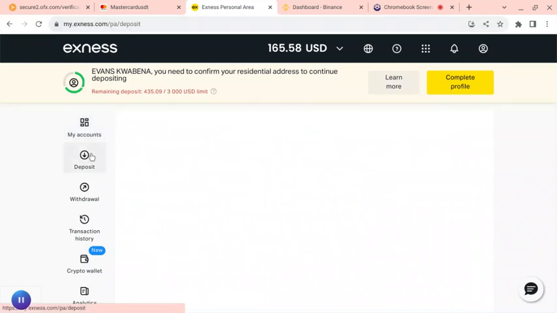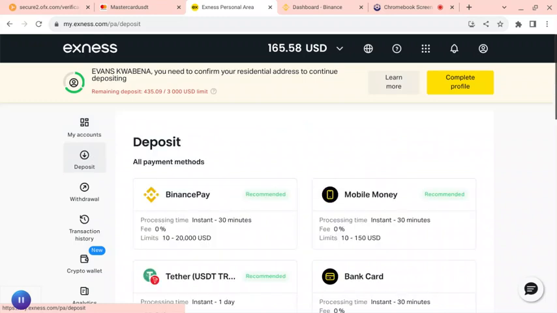When you're depositing money or withdrawing money on Exness, the fee is zero. Have you seen the fee? The fee is zero, so you will not pay anything. Transferring the money from that place to here, the rate is right now 12, but by the end of this month I think it will go to, let's say, 11.59. It was 11.58 and in the last two days it came to 12. So when you transfer the money to this place and withdraw the money from here, you will get profit.